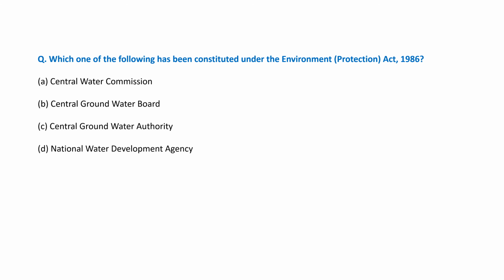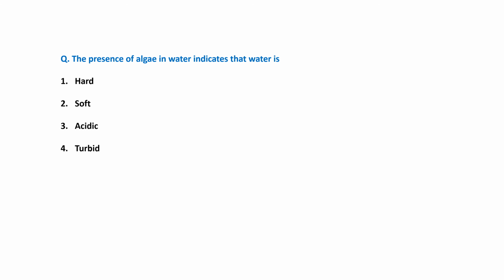Which of the following has been constituted under the Environment Protection Act 1986? So friends, the right answer is the Central Groundwater Authority, which is formed under the Environment Protection Act 1986. So the presence of algae in water indicates the water is acidic. So keep in mind, when algae are present in water, it means the water is acidic.